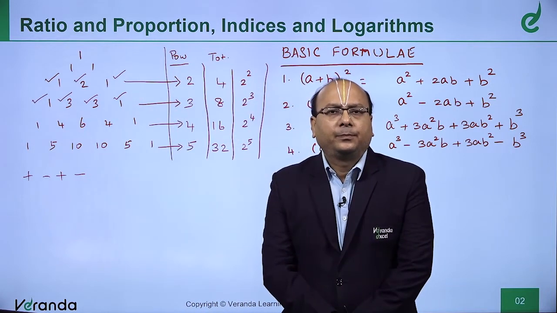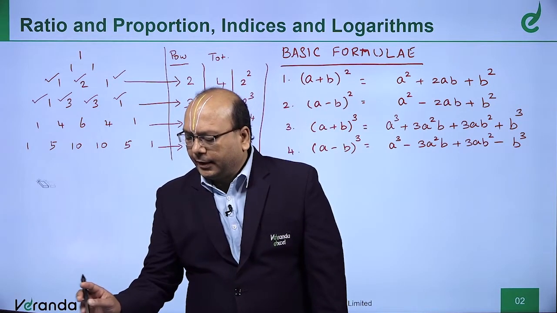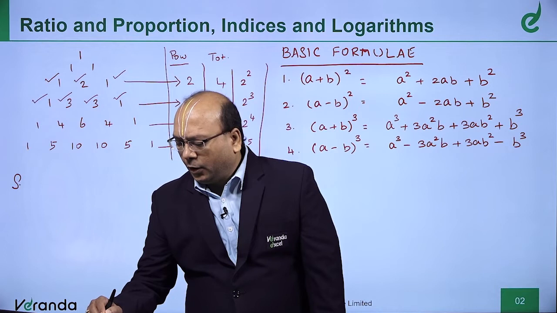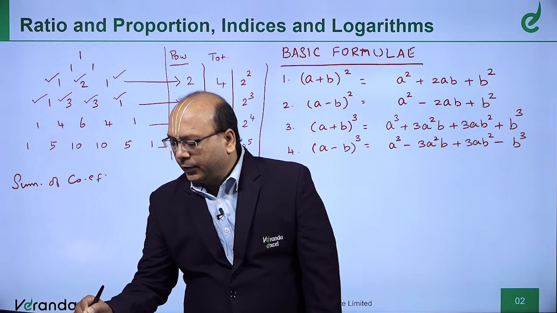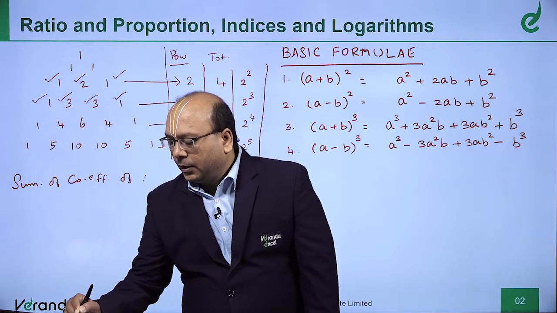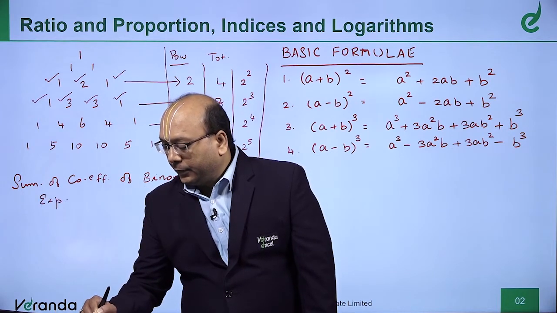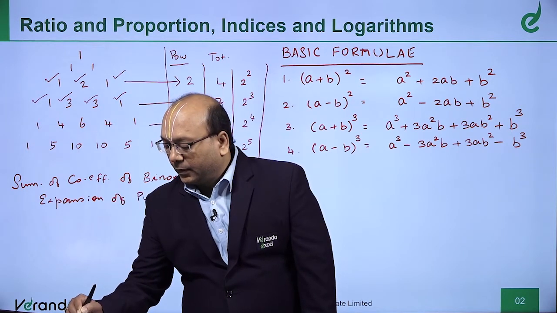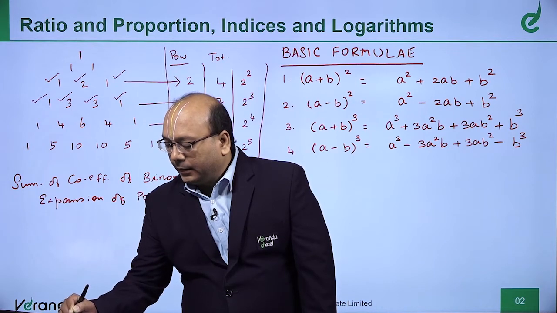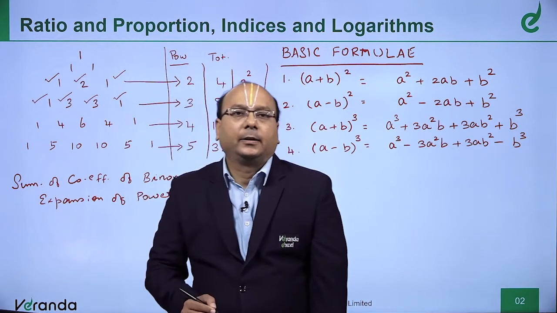Therefore, what can I say? I can say the sum of coefficients of the binomial expansion of power n is equal to 2ⁿ.